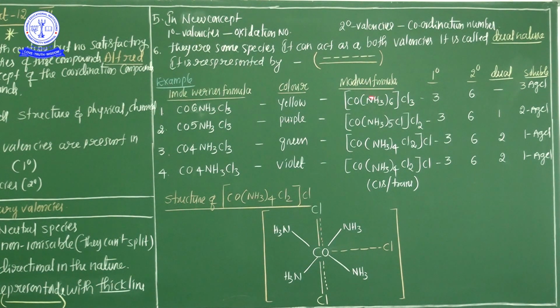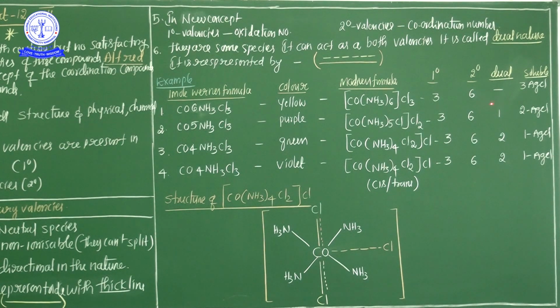That's why he decided that outside the square bracket there are 3 chlorines. How did he decide this? Because he added silver nitrate solution to this compound, and immediately 3 moles of AgCl formed as a precipitate. So this information clearly explains the concept of what happened here.